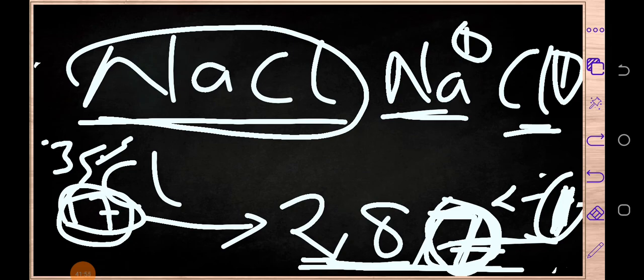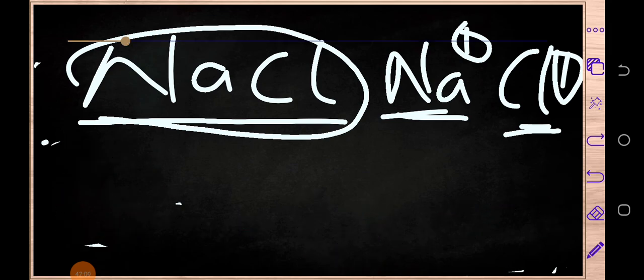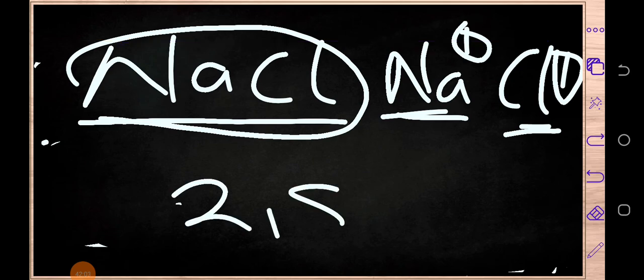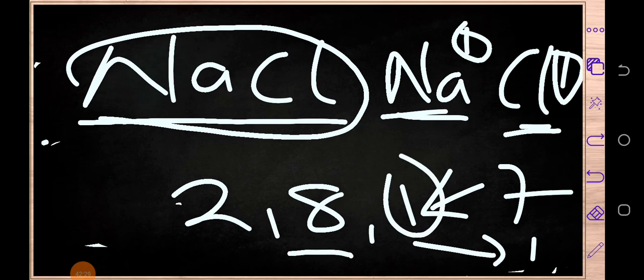But when we talk of sodium, we said that its electron configuration looks like this. And as you can see, it is very difficult for sodium to gain 7 more electrons rather than to lose this same one electron. So from this, we can differentiate a metal from a non-metal. Whenever I see that an element is losing for it to be stable, like in the case of sodium, just know that that element is a metal.